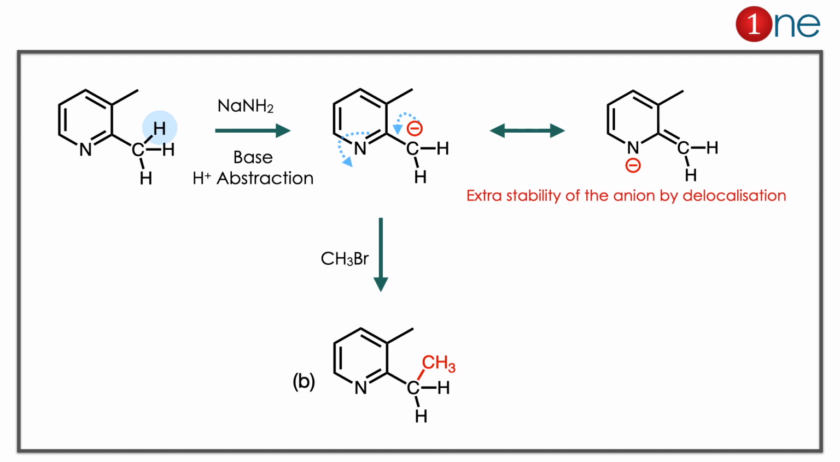Here you have to learn two important things. Whenever you have an anion, it is stabilized by the electronegative nitrogen. The second thing is sodamide. Sodamide is a strong base, and it abstracts the proton even from the methyl group.